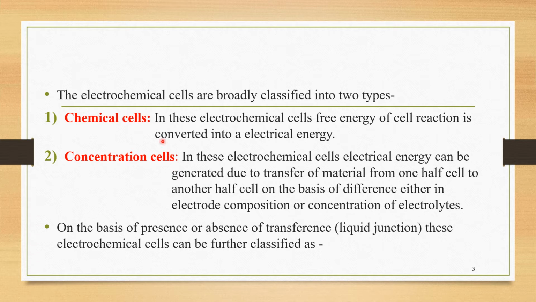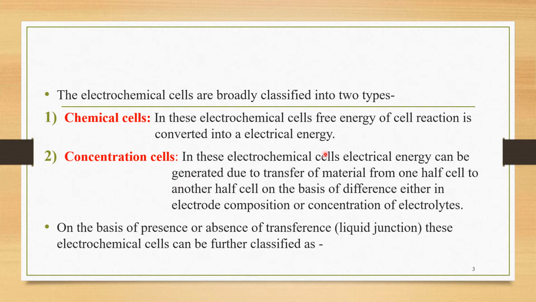In the first type, that is chemical cell, the free energy of the cell reaction is converted into electrical energy. So we can say that the electrical energy is generated on the basis of conversion of this free energy into the electrical energy. The second type is concentration cells.